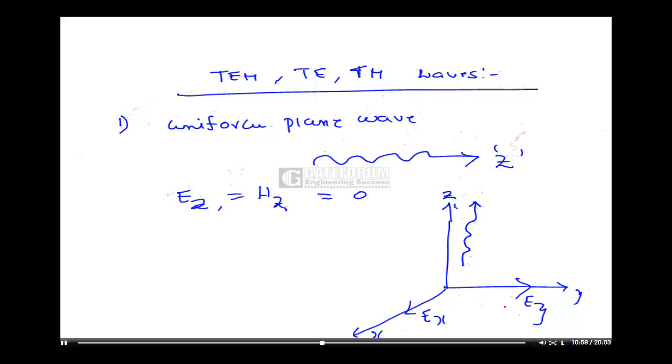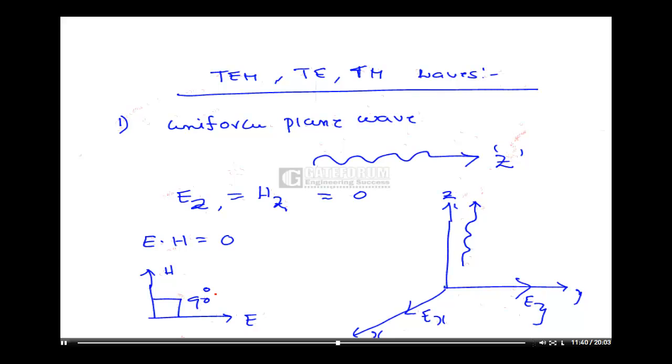And one more thing, we already know that E dot H is equal to 0. We already derived this: E dot H is equal to 0 for a uniform plane wave. That is, both electric field and magnetic field are perpendicular to each other. Dot product is 0 means they are perpendicular, the angle between them is 90 degrees. So both electric and magnetic field intensities are always perpendicular to each other. This is one of the points we already discussed.